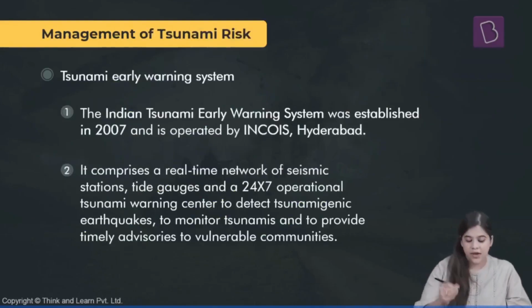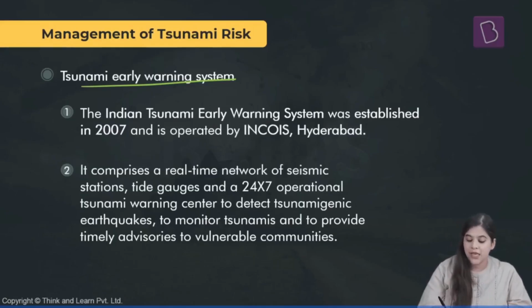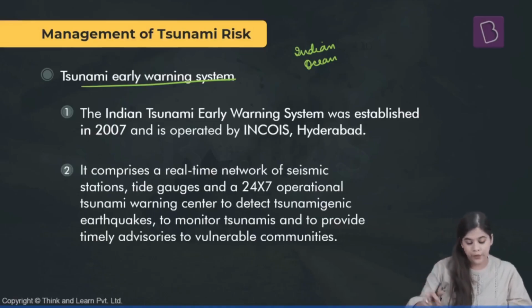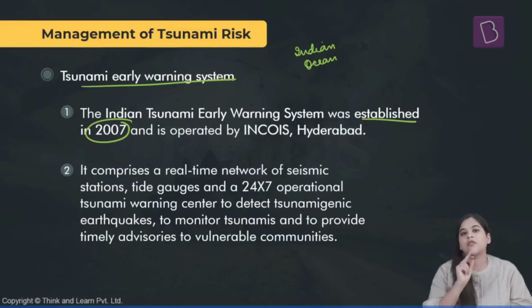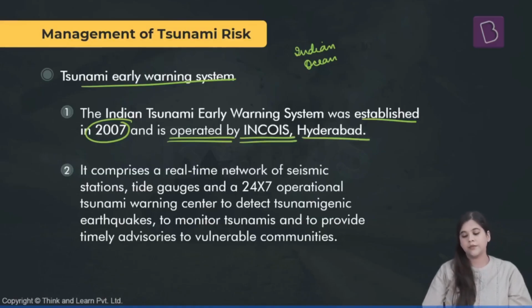Let us now take a look at the tsunami early warning system that has been put in place in the Indian Ocean region to ensure that proper warning can be given to the people in case any event like the 2004 tsunami comes again. So this system was established in the year 2007, just 3 years after the 2004 tsunami, and it is operated by INCOIS in Hyderabad.